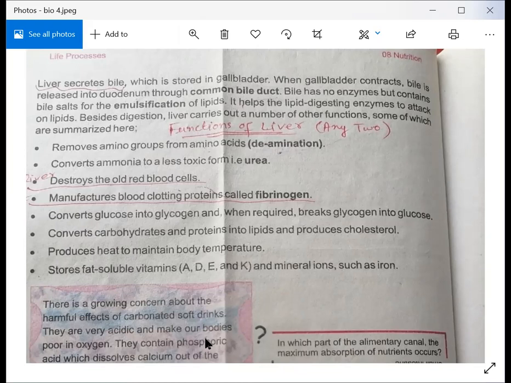So the function of the liver is that it converts glucose. What is glucose? The sugar which is present in your blood. So it converts glucose into glycogen, and when it is required again by your body, it breaks glycogen and converts it into glucose.